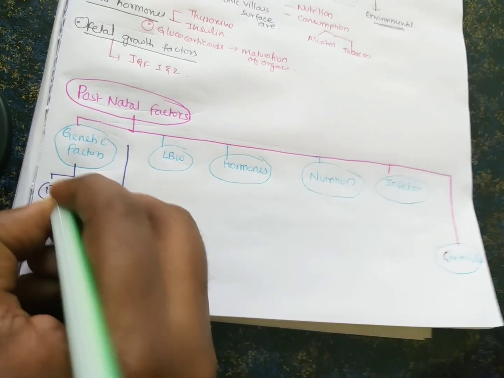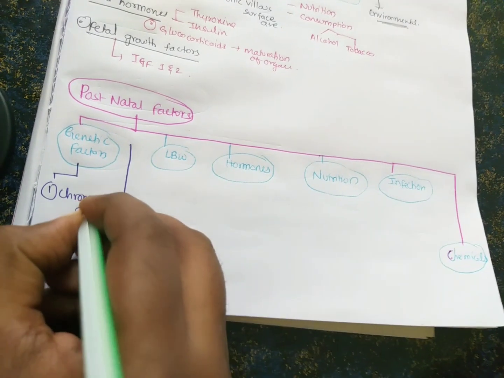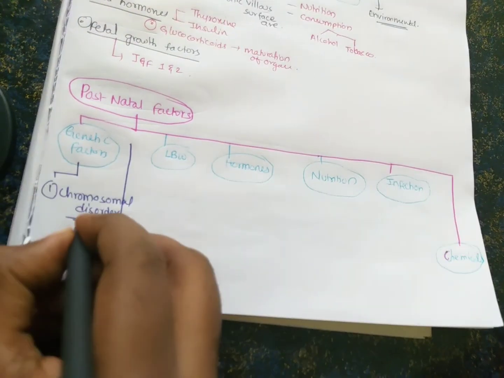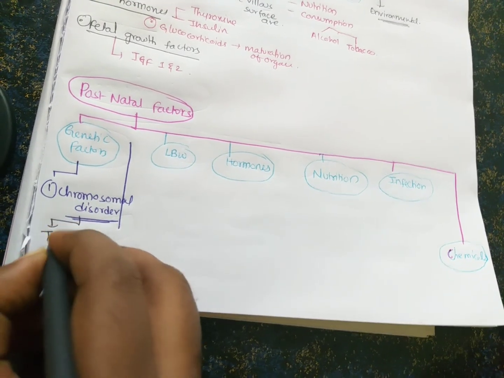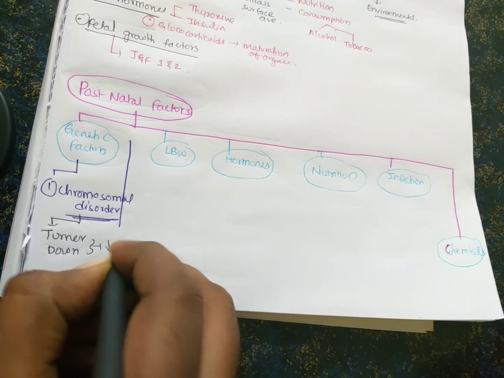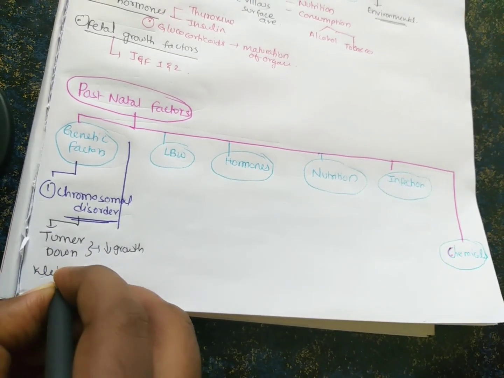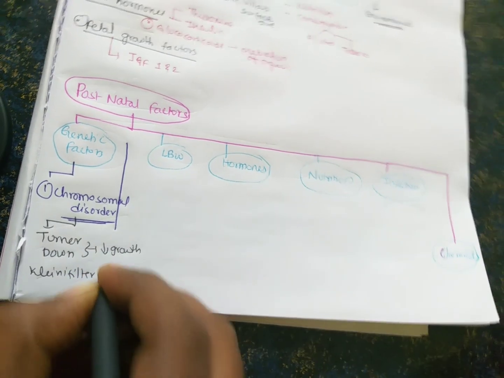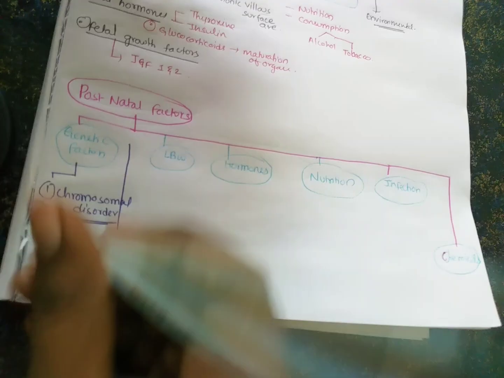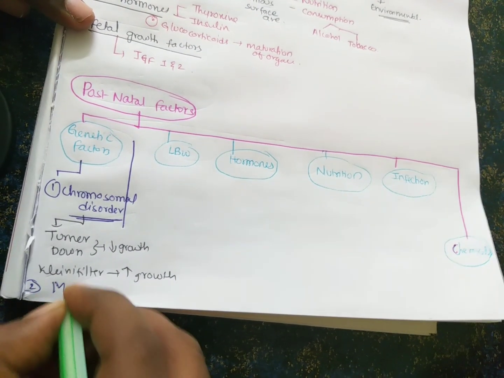First one is chromosomal abnormalities, like chromosomal disorders. What disorders do we know? Like Turner syndrome and Down syndrome. These two decrease the growth. We know a short stature is seen. And we also know that Klinefelter syndrome gives more growth, so tall persons. And the other genetic factor is mutations.